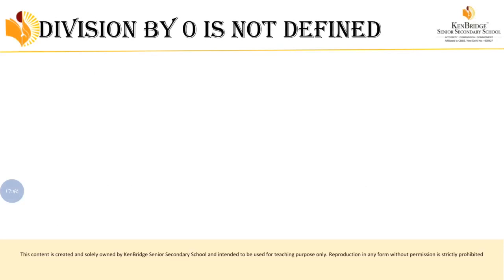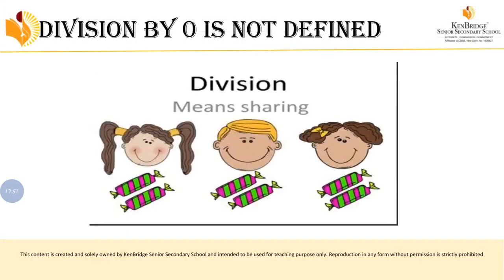Division by 0 is not defined. What is the meaning of division? Division means sharing equally, right? When you have 6 chocolates and you want to divide them among 3 people, what will we do? We will give 2 chocolates to everybody, right? 3 people are there, so we have given 2 chocolates to everybody. So everyone is getting the chocolates equally. So division means sharing equally.